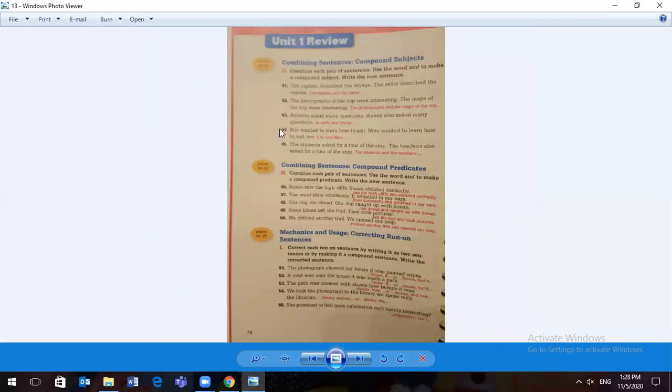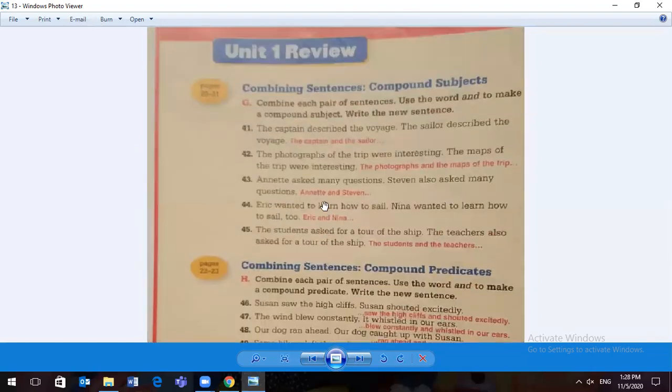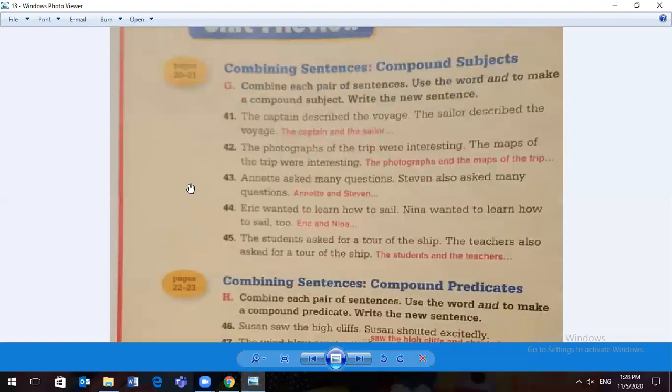We're on page 70 now. Compound subjects. Remember, compound means that something is made up of parts. So if we have a compound subject, it means we have more than one subject. All right, we're using and to make our compound subject. Remember, I told you, look at the sentence, find what is alike. We will use it once. Then we will use and to combine the parts that are different.